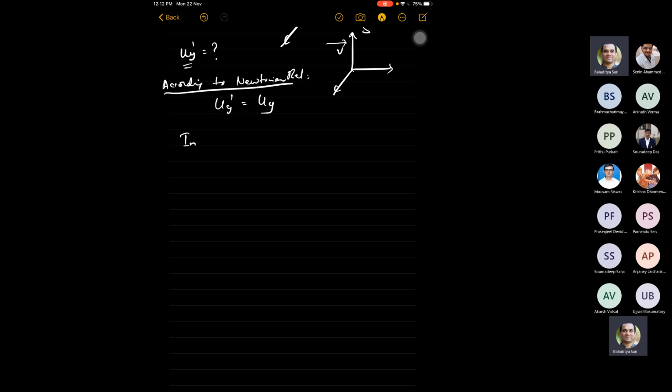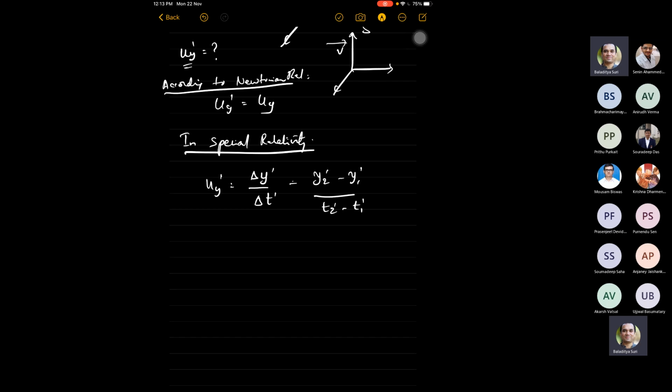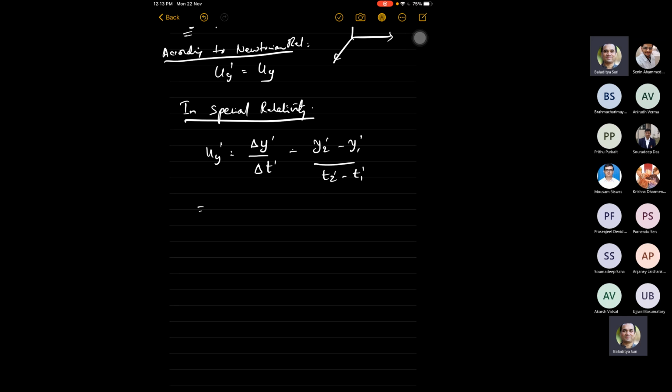So in special relativity, uy prime will be basically delta y prime by delta t prime. This is the definition of a component of velocity. If a particle moves from, let us say, y1 prime to y2 prime in a time t2 prime minus t1 prime, that would be the uy prime. Okay. But from Lorentz transformations, we know that y2 prime minus y1 prime will be y2 minus y1 as long as the relative motion of the two frames is along the x direction.